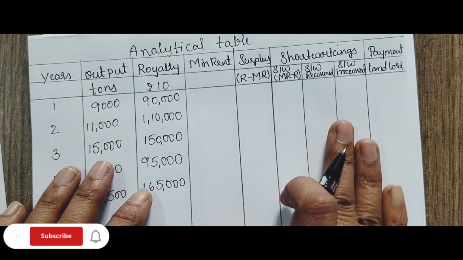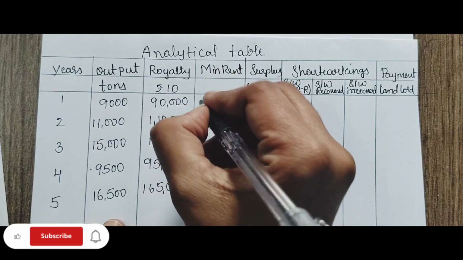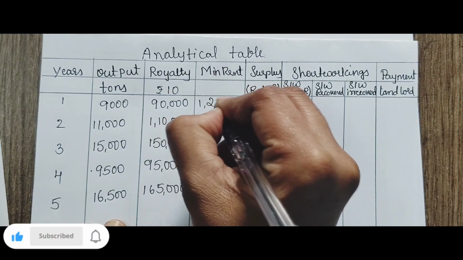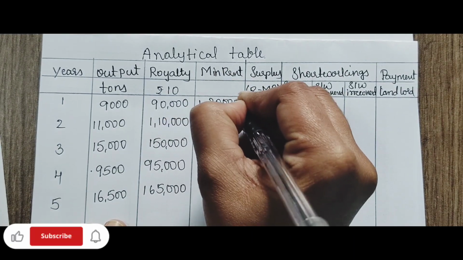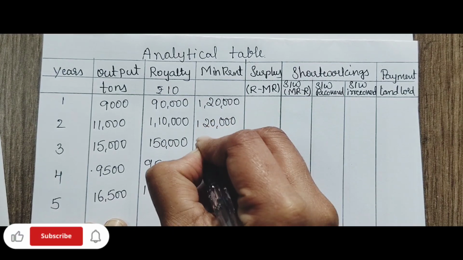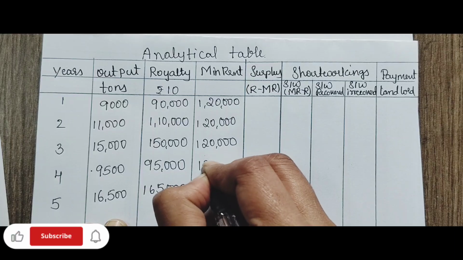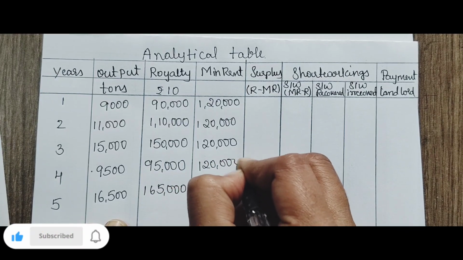Minimum rent is given. Minimum rent means what? It is a fixed rent or a dead rent. It is going to remain the same for all the years. That is 1,20,000.